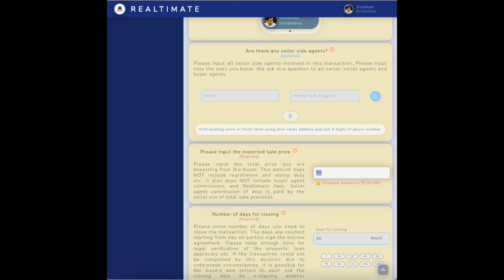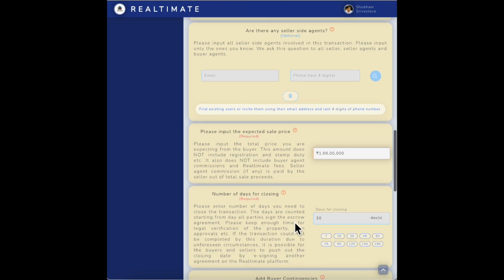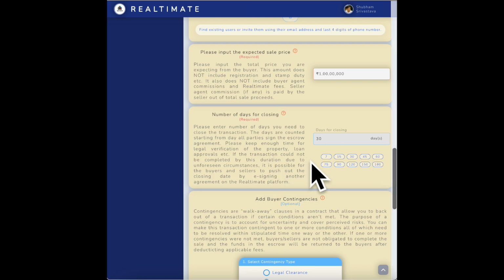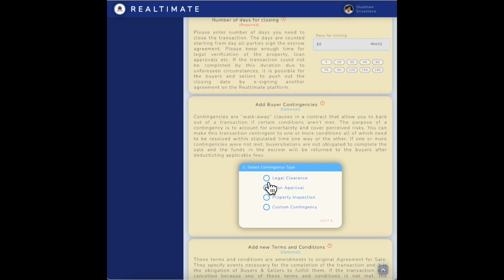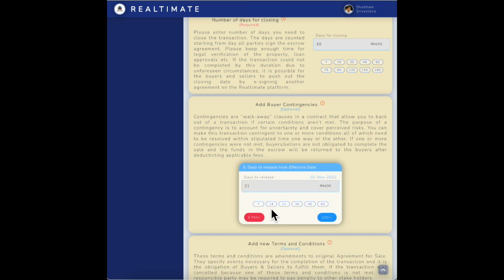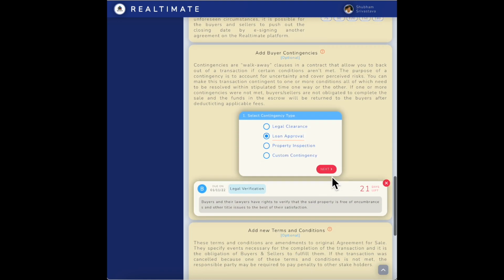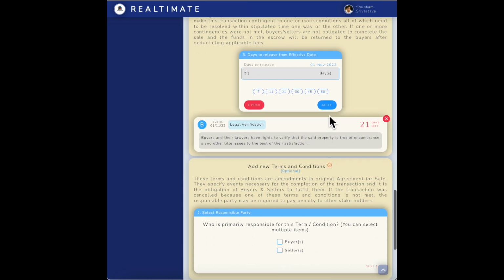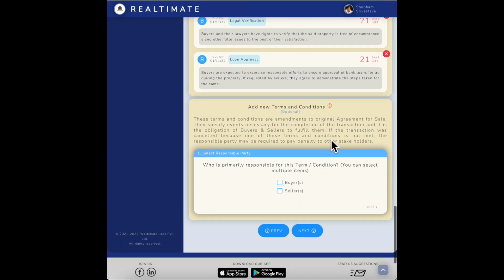So now input the most important part of the offer, which is the consideration price. Let's say it's 1 crore. And we think that 30 days is more than enough for closing, but you can select any number and you can also make edits. Now here's where the agent can add buyer contingencies. And in most cases, we think legal clearance and loan approval are the most common contingencies. And we think that 21 days are more than enough, but they can always change it by mutual consent between the buyer and seller. So I'm just going to leave it at that, select both of these contingencies. So these contingencies will be added to the agreement when the agreement is created.